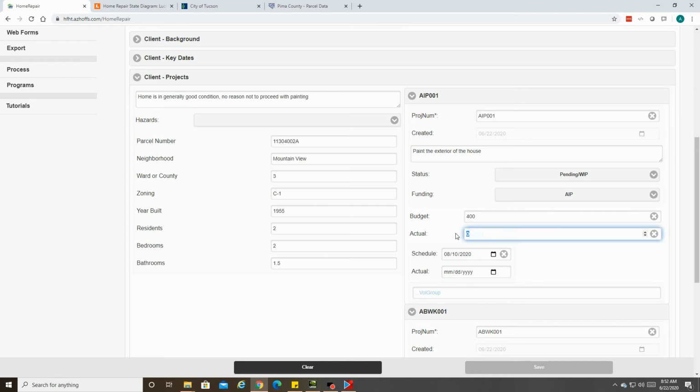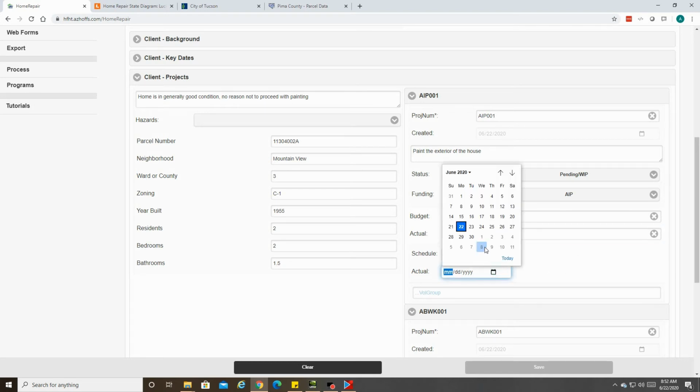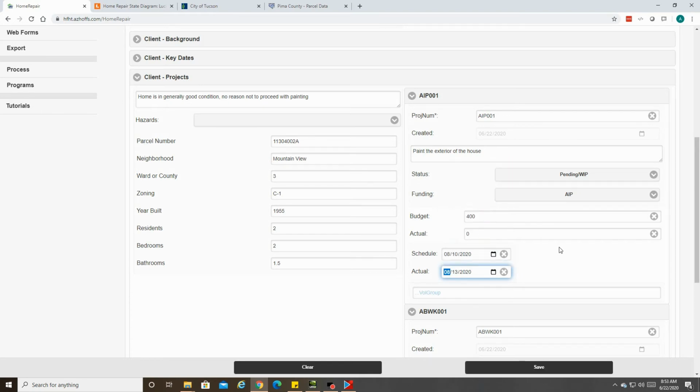So for actuals, AIP 001, the actual start is 8/13 of 20. Performed by Joe's Painting Company with a final bill of $420. Status of completed.